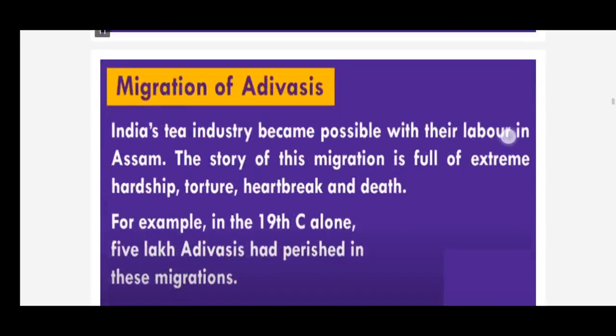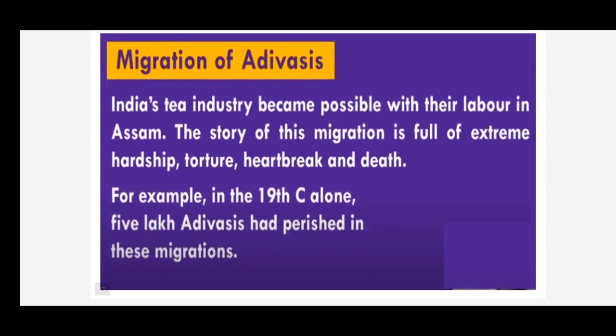Okay. And migration of Adivasis, one more important thing is the tea industry, children. In India, there is a lot of development in the tea industry. This development took place, and was possible, only with the help of the labor and the hardships endured by the Adivasis. Of course, the story of the Adivasis is full of extreme hardship, torture, heartbreak and death. Children, they have suffered a lot,